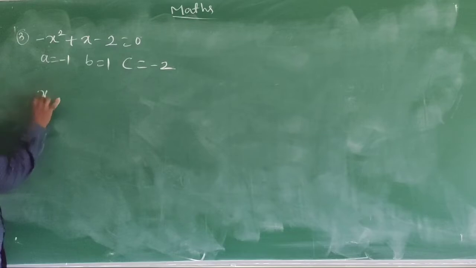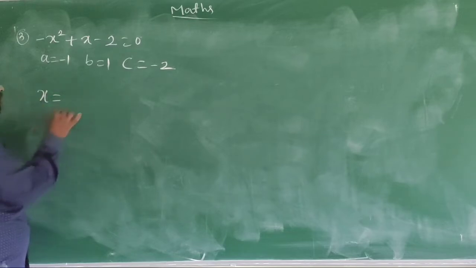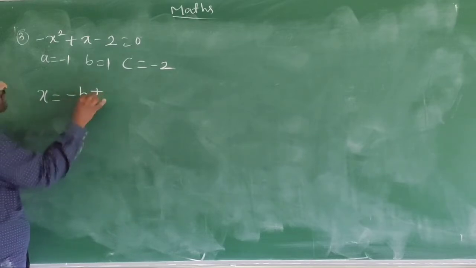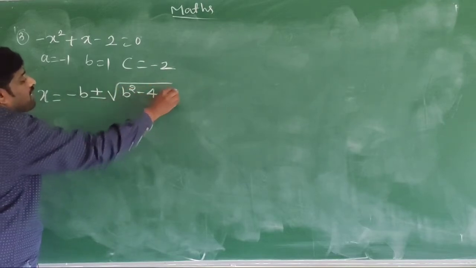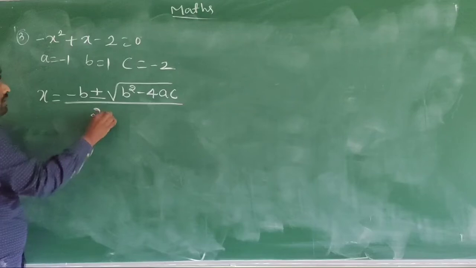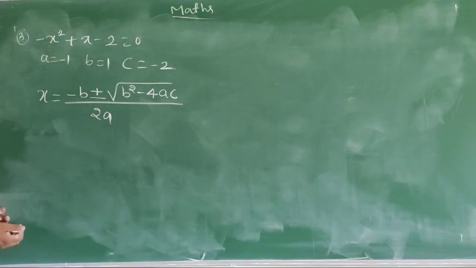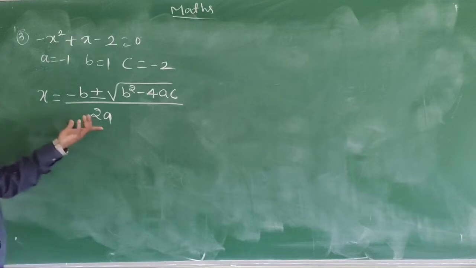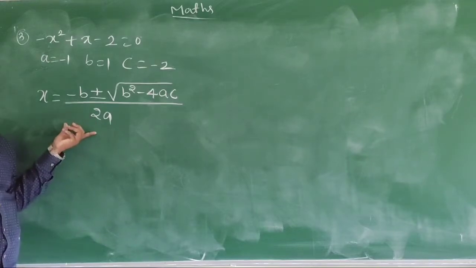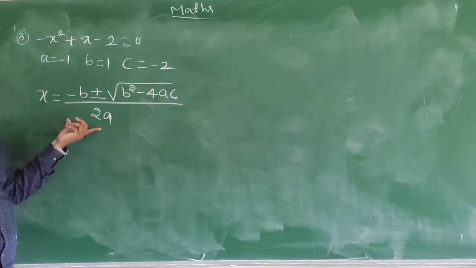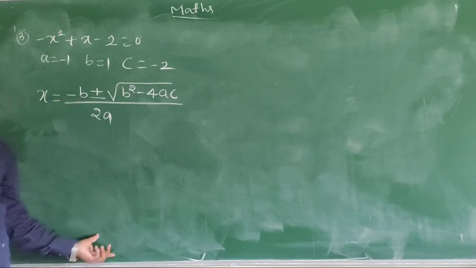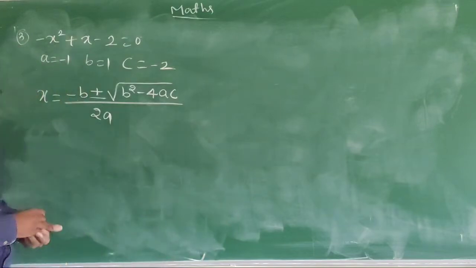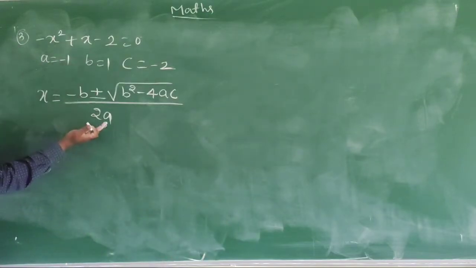Now the formula is x is equal to minus b plus or minus square root of b square minus 4ac divided by 2a. Now in the PU board they will definitely ask one question for 3 marks. Write this formula, they will give 1 mark in the PU board. For substitution they will give 1 mark, and the remaining 1 mark is for the answer. Okay, now substitute these values in this formula.